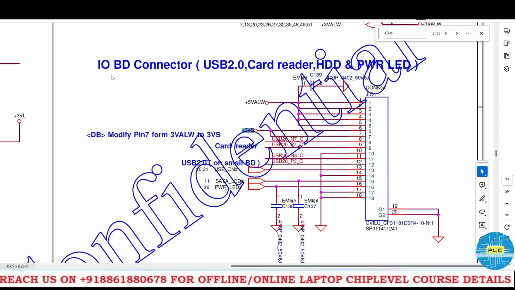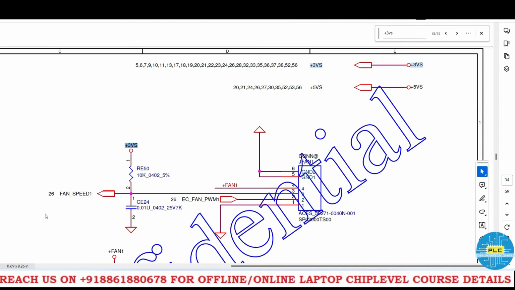See here, it's the IO-BD connector, with the USB card and some SSD power, power LED. That external card will be there, no? In the motherboard, the data board connector. Here also 3Vs is available, pin numbers 6 and 7. Guys, it's a very important one. See, the fan speed signal is carried through this Vs only, through the pull up of this voltage.